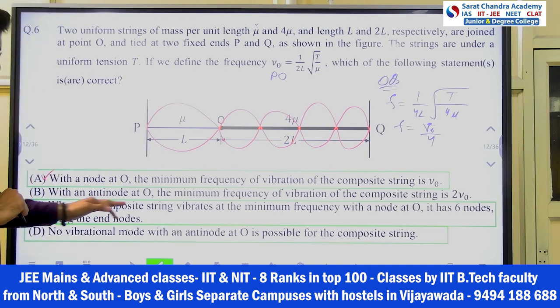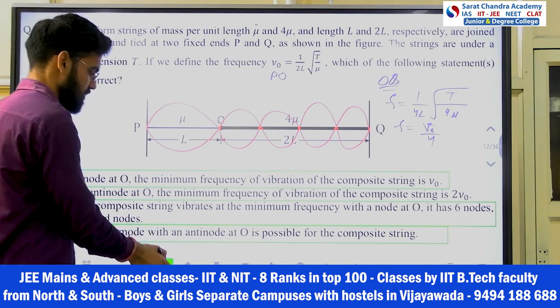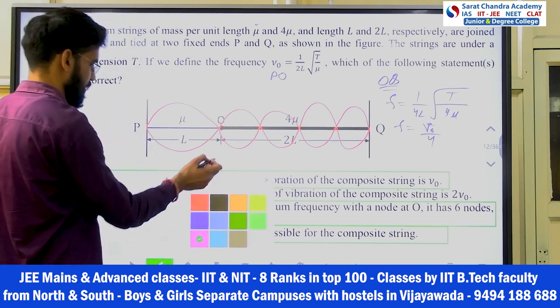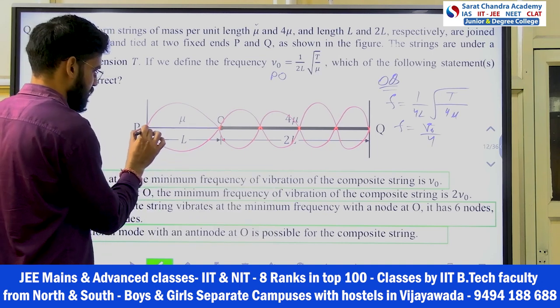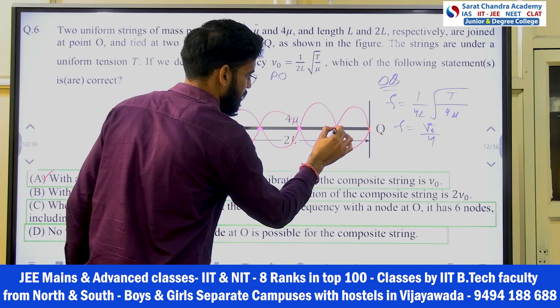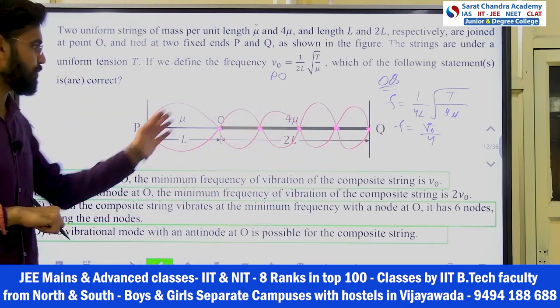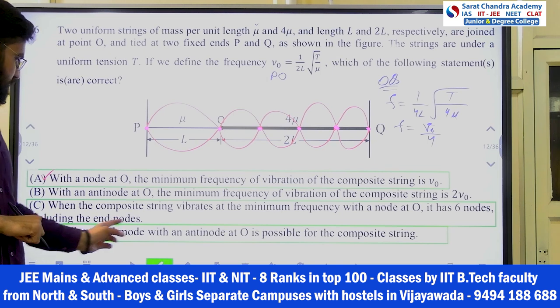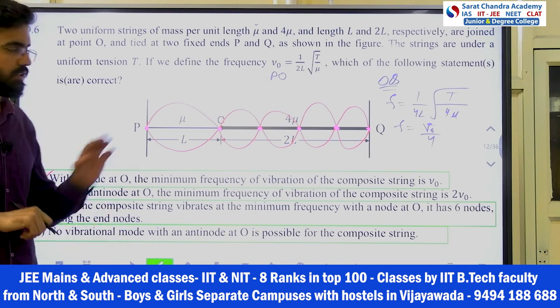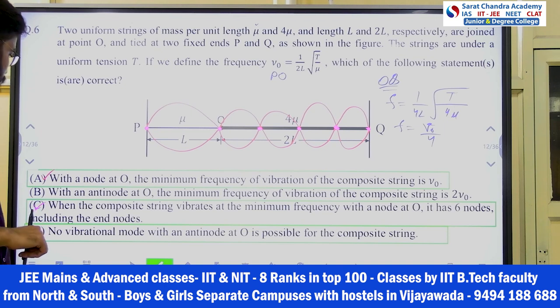First come to option C, where he is taking the node only. It has 6 nodes including the endpoints. So he is saying it has 6 nodes. Yes, it has 6. Count that: this is 1, 2, 3, 4, 5, 6, right? Including P and Q, he said already, including the endpoints. So 6 is coming. So this is also correct.